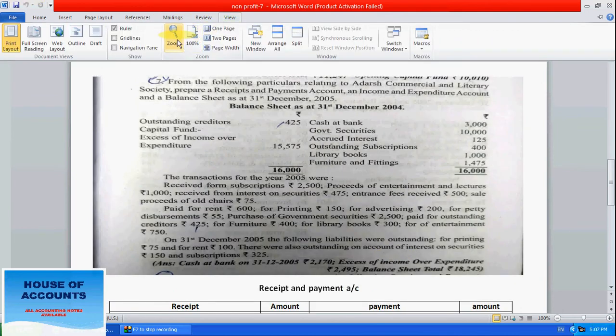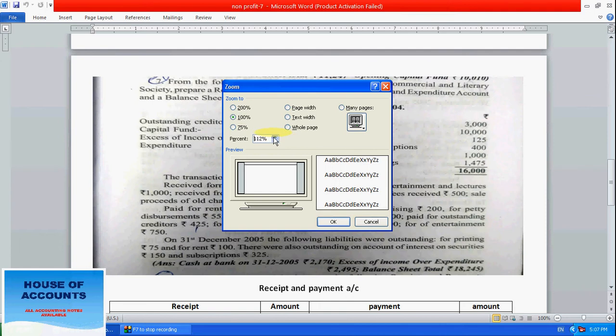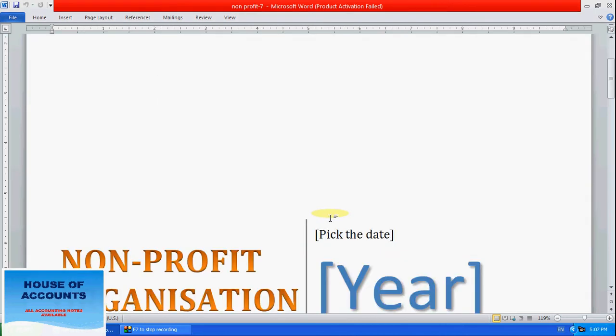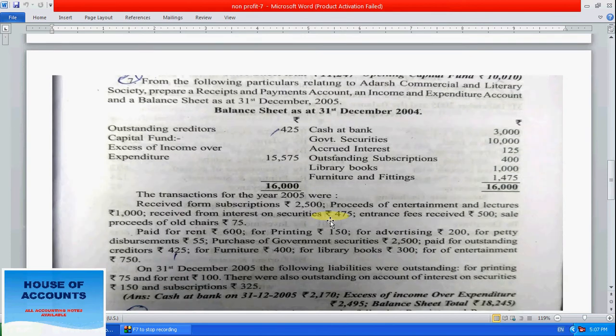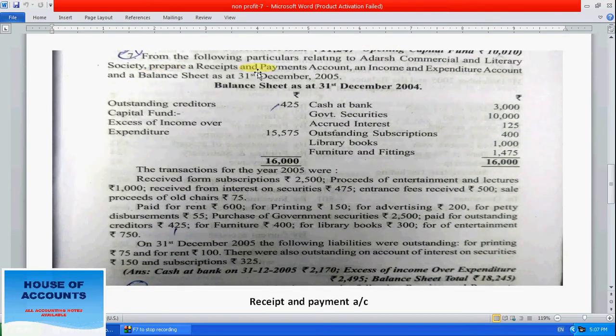Here is a question. From the following particulars relating to Adarsh Commercial and Literary Society, prepare a receipt and payment account, an income and expenditure account, and a balance sheet as on 31st December 2005. So we have to prepare the receipt and payment account, which means the cash book. What comes in is debit, what goes out is credit. And the income and expenditure account is prepared like a profit and loss account. And then the closing balance sheet.